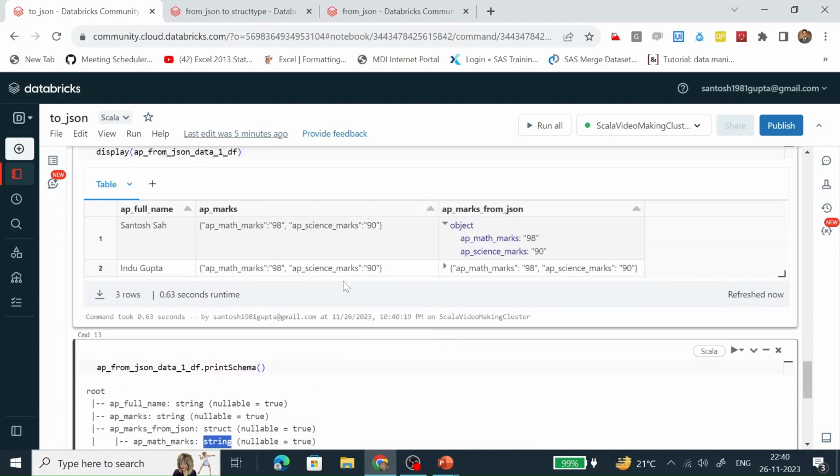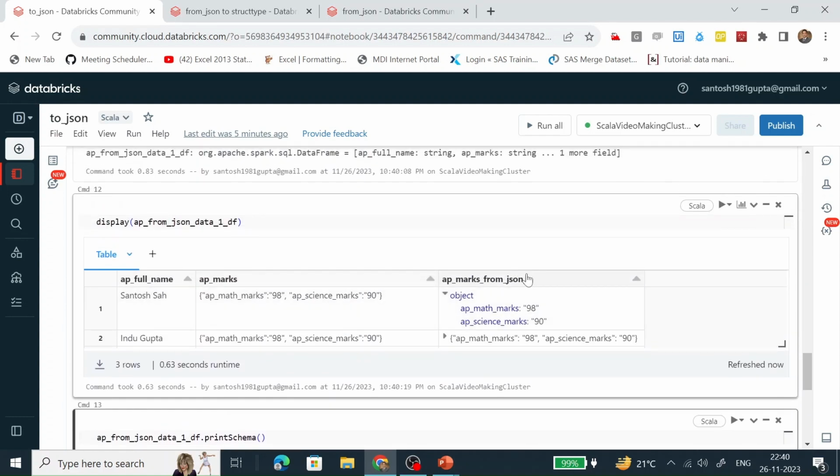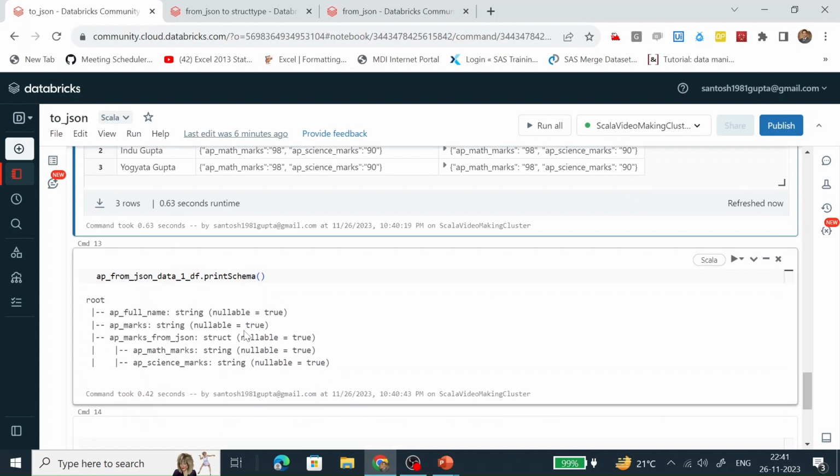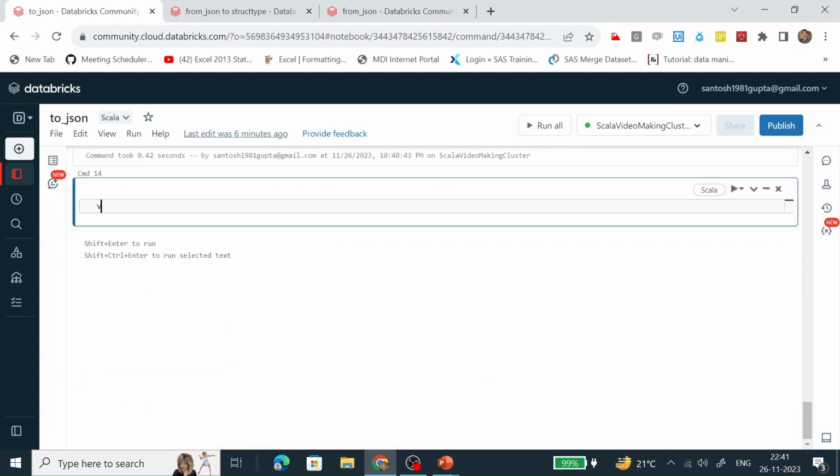Now let's see how we can convert this column which is of struct type back to the JSON type. How are we going to do it? With the help of a toJSON function. So let's create a data frame, struct type to JSON data df.